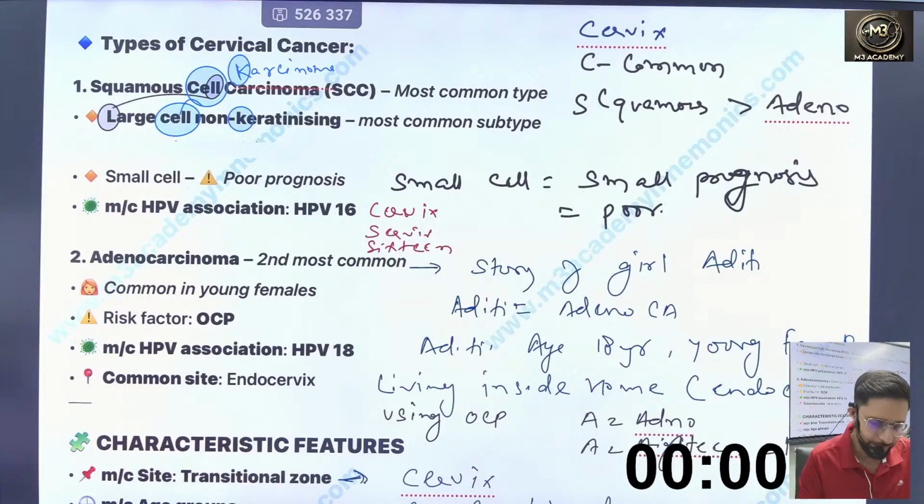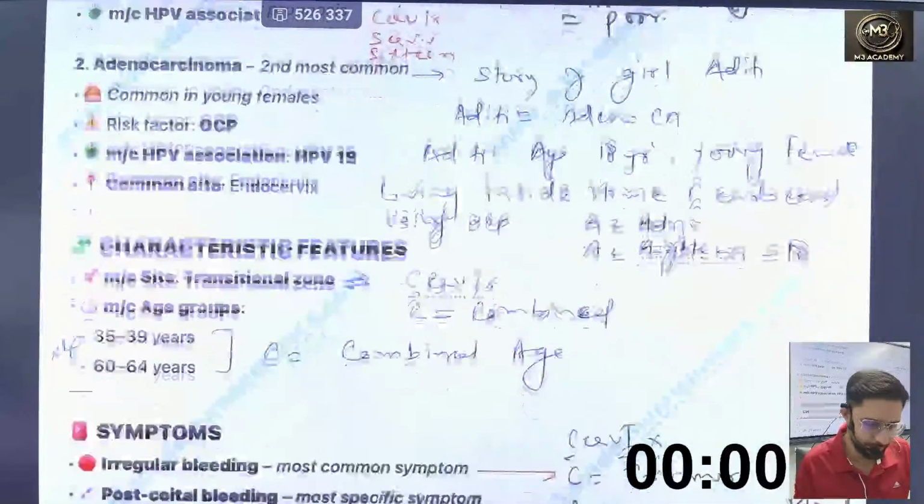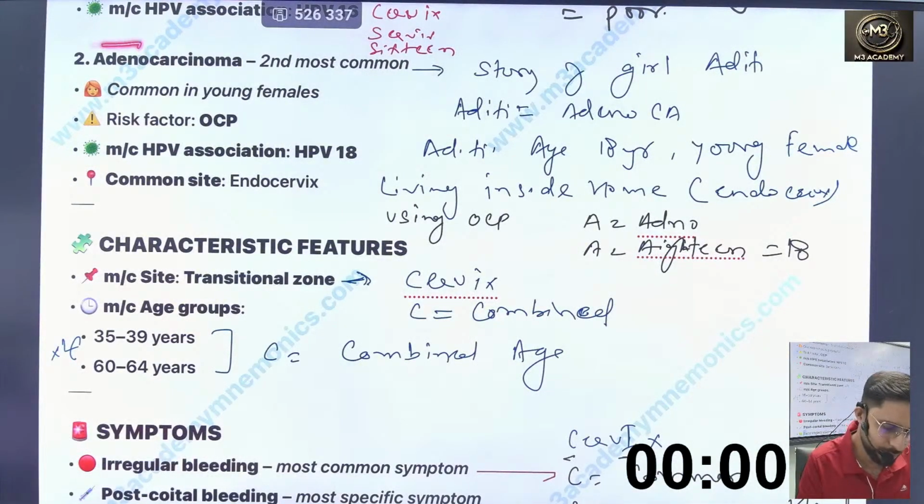Most common HPV associated is 16. How can we remember it? You can write the spelling of cervix, C-E-R-V-I-X. S for 16, you can remember 16. So HPV 16. Now the second most common variety is adenocarcinoma.